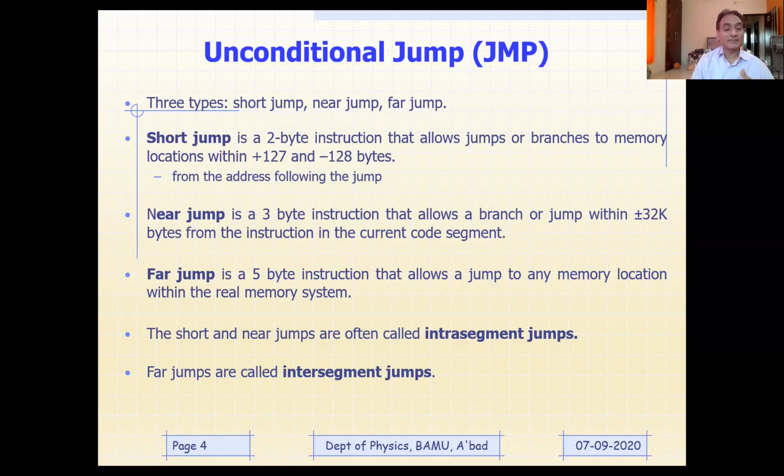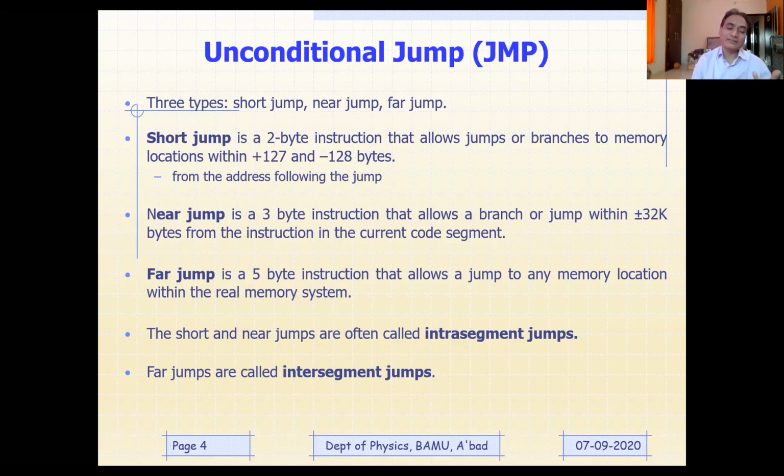This is real memory. Both the short jump and near jump statements will allow you to jump within the same code segment, within the same 64k only.